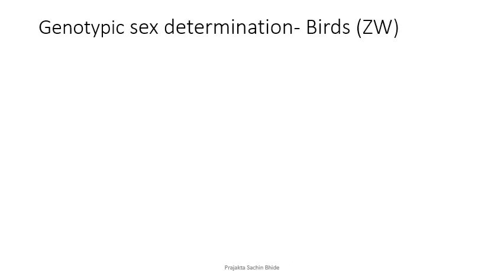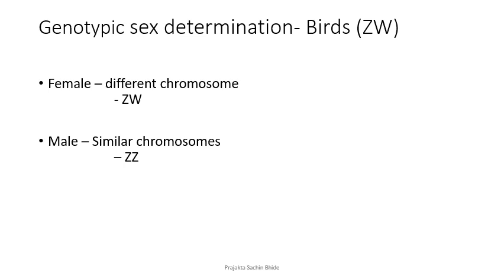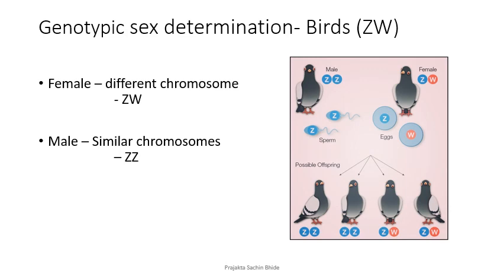Genotypic sex determination in birds. One more example. In birds, the chromosomes are tagged as Z and W. Over here, the female chromosomes are different, Z and W, and the male chromosomes are the same, ZZ. So genotypically, who determines the gender of the bird? Females. Because the female can give rise to an egg which has a Z chromosome or an egg which has a W chromosome. If the Z and the W fuse, it would be a female, and if the Z and the Z fuse, it would be a male bird.